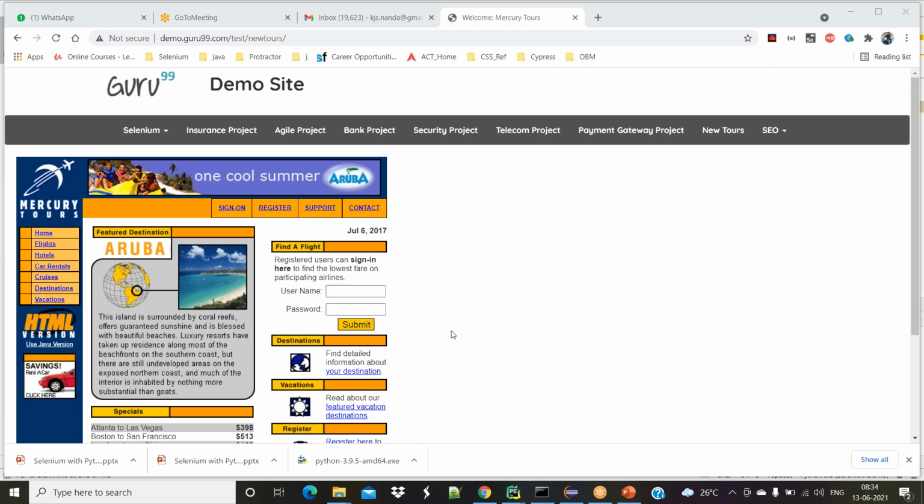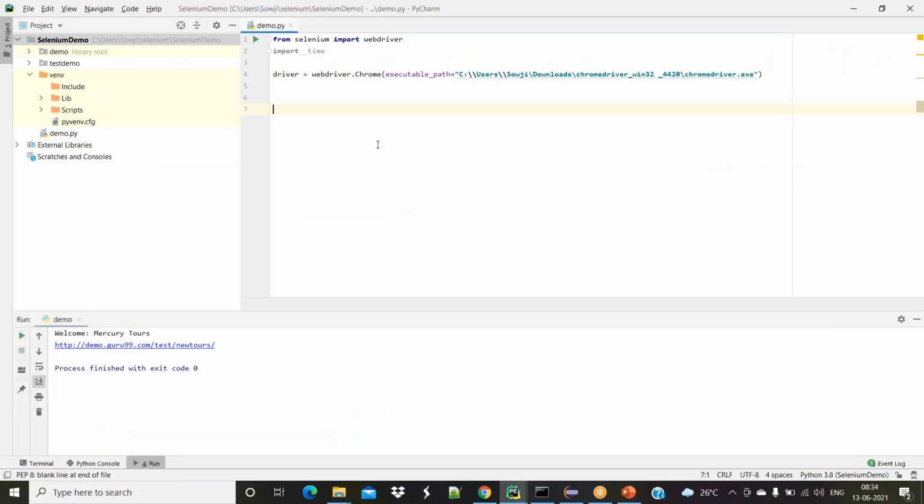If I ask you to test manually, then what steps do we require? We are supposed to open some browser, either Chrome or Mozilla or something else. This is the step to open the browser.